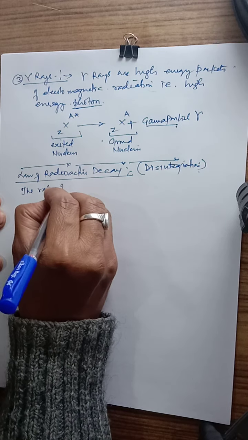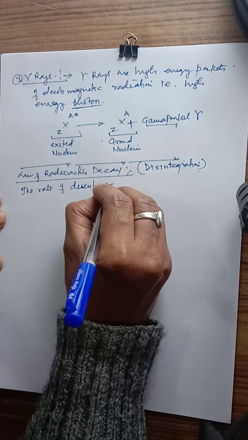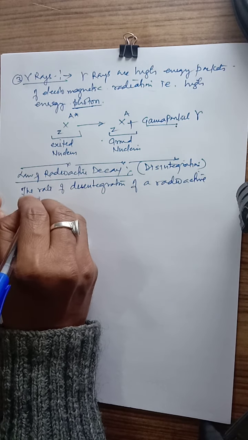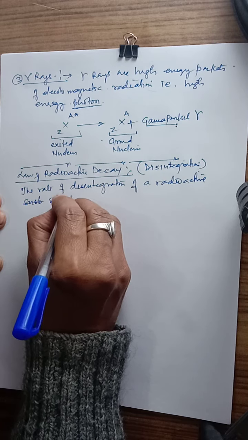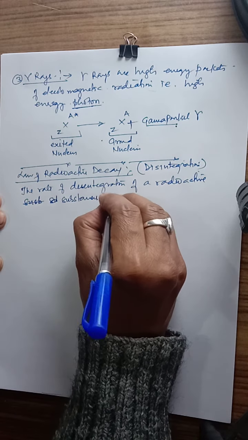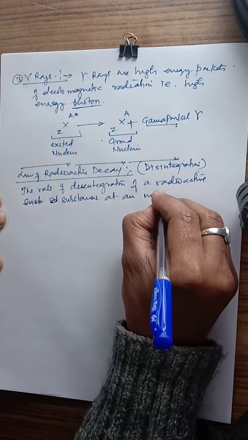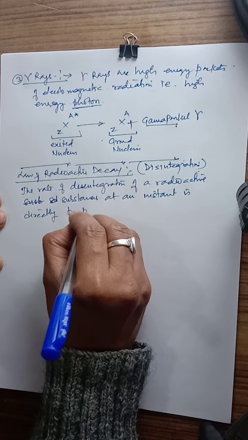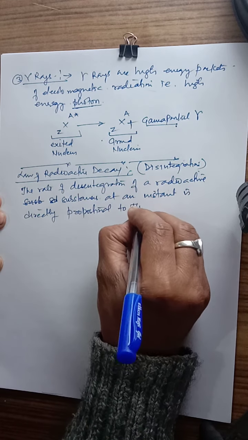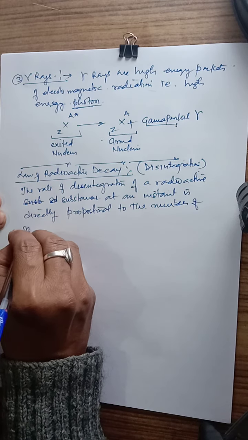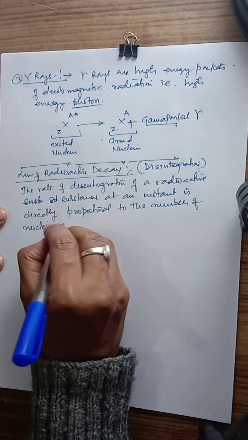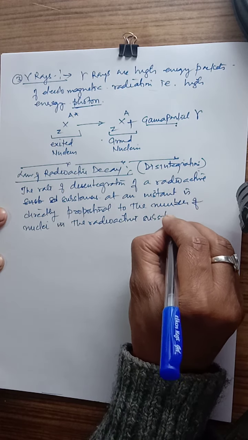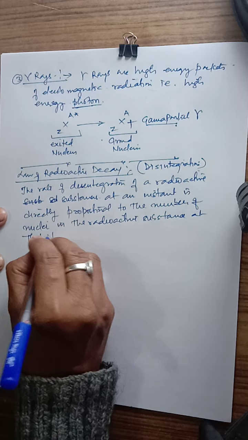The rate of disintegration of a radioactive substance at an instant is directly proportional to the number of nuclei in the radioactive substance at that time.